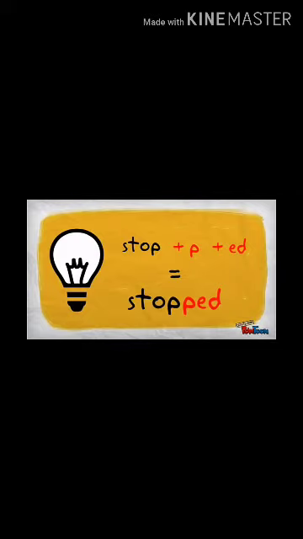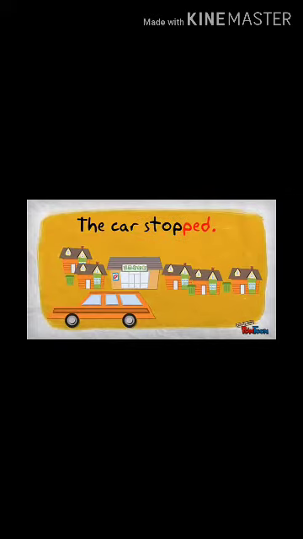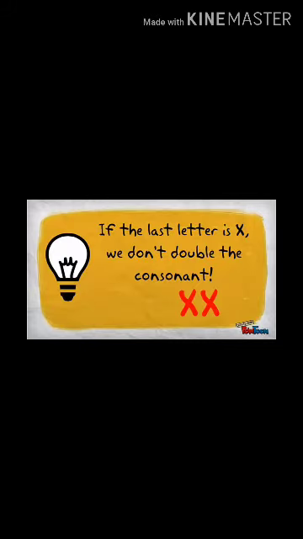So this is the rule, stop, stopped, stop plus p plus ed, that will be stopped. So this is another rule, the car stopped. So what we have done, we have doubled the last letter, that was consonant, and added ed.